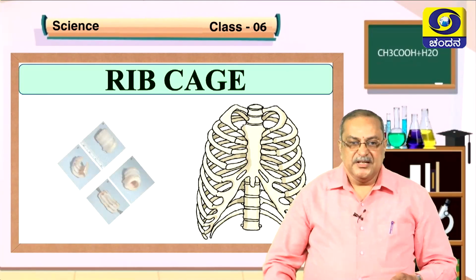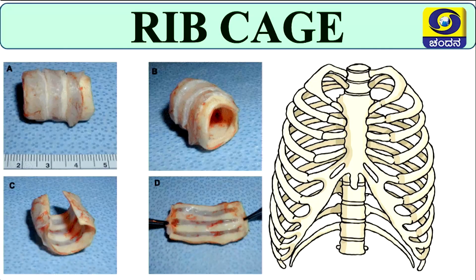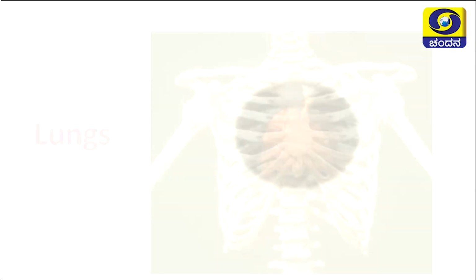So this is the rib cage. Inside there are the bones of the rib cage. How are they going to be present? See, the rib cage bones are C-shaped structures, which will not allow it to collapse. Okay, those are the bones of the rib cage.